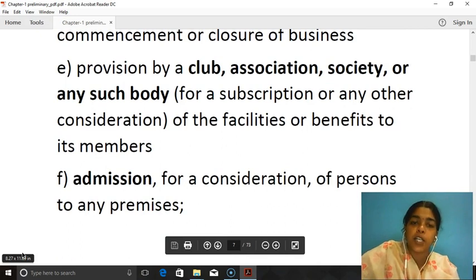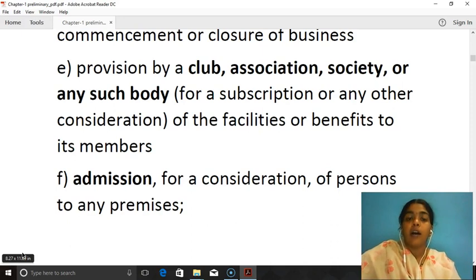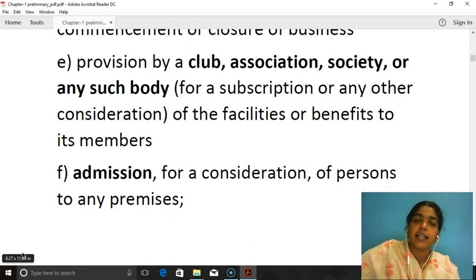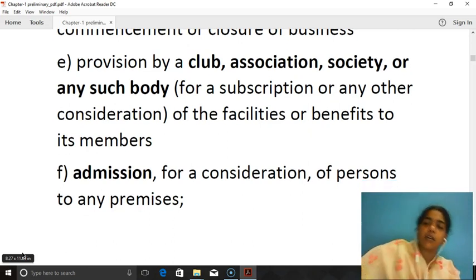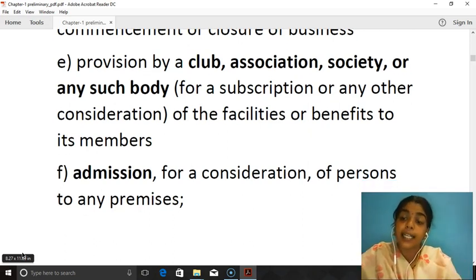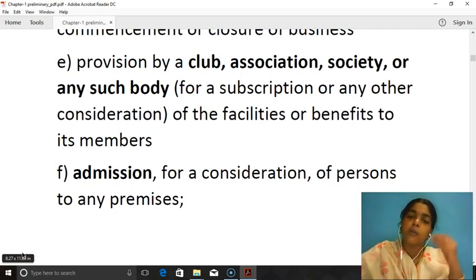Next, provision by a club, association, society or any such body, for a subscription or any other consideration, of the facilities or benefits to its members. In case of a club, association or a society, the mutuality concept prevails. Mutuality means the club works for the welfare of its members. The association works for the welfare of its members.